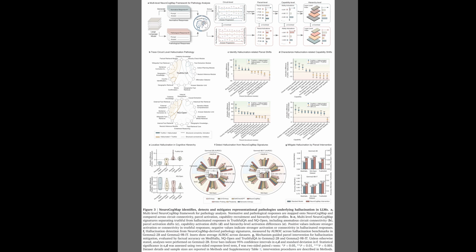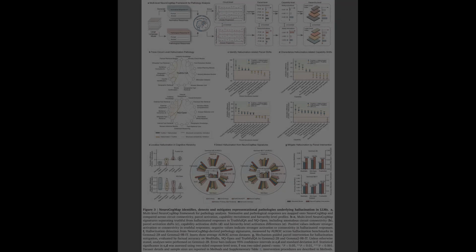Finally, panel F shows high detection performance using these signatures, achieving an area under the receiver operating characteristic, which is a standard accuracy metric where 1 represents perfect detection, of nearly 0.99 across several benchmarks.